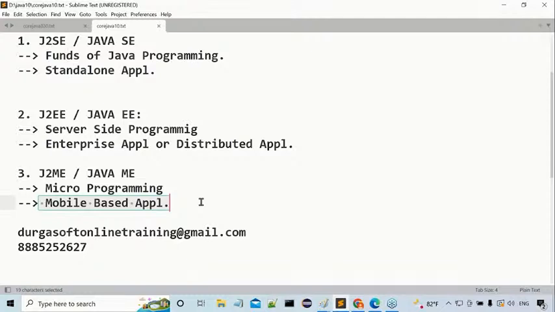How much percentage of demand is available for standalone applications outside now? 5%. How much demand is available for distributed or enterprise applications now? 95%. And for mobile based applications now? 100% demand is available. Now from a demand point of view, among J2SE, J2EE and J2ME, which one is the more demanded technology outside now? J2EE. The next demanded one is J2SE. Is there any demand for J2ME? No demand is available. Why? Because of alternatives for mobile based technology.